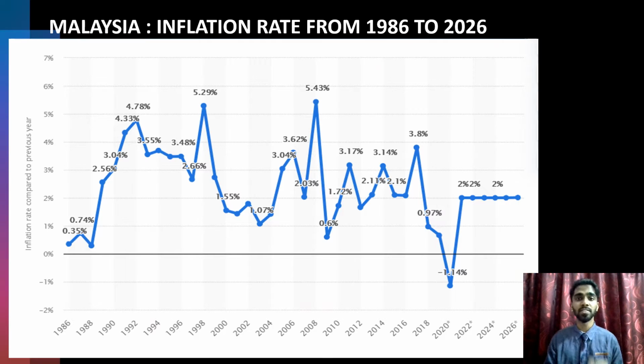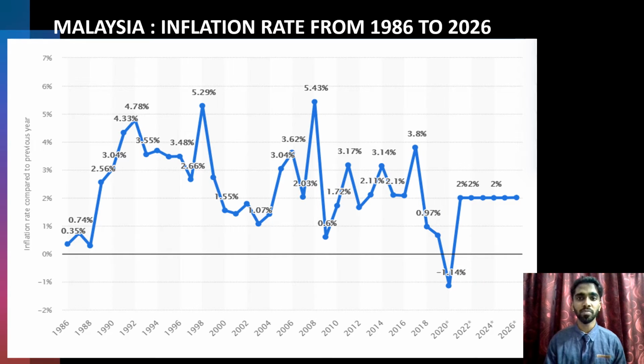Moving on, let's start analyzing the data. Based on the graph, you can clearly see that the inflation rate in Malaysia in 2008 is the highest percentage, which is 5.43%, compared to the year 2020, which is the lowest inflation rate, negative 1.14%.